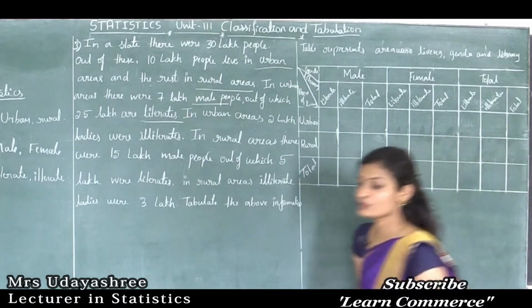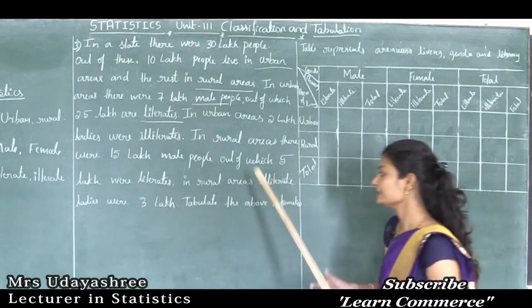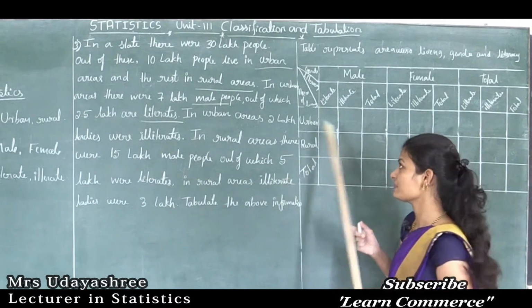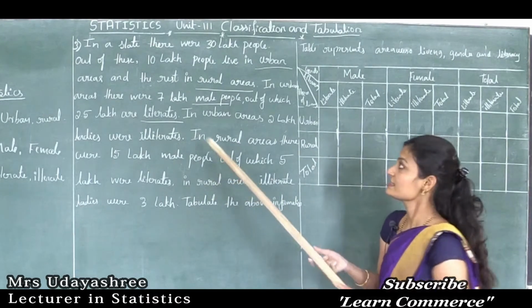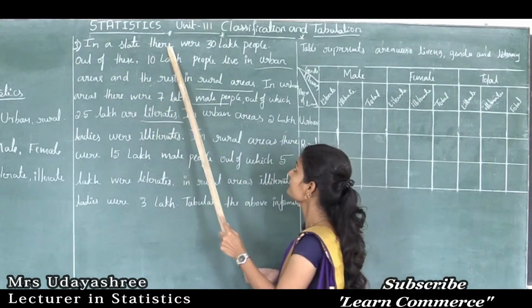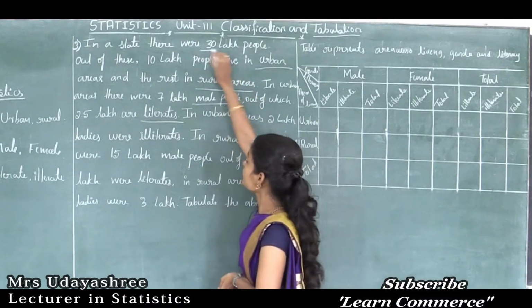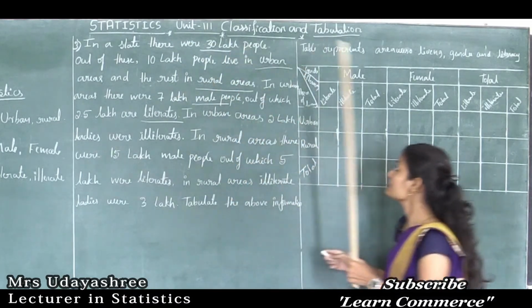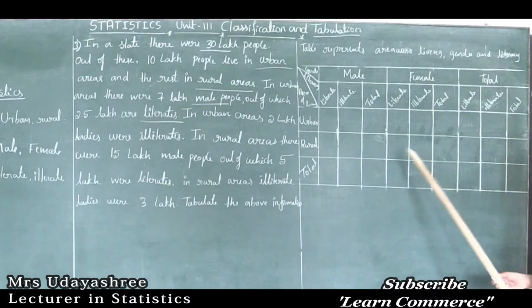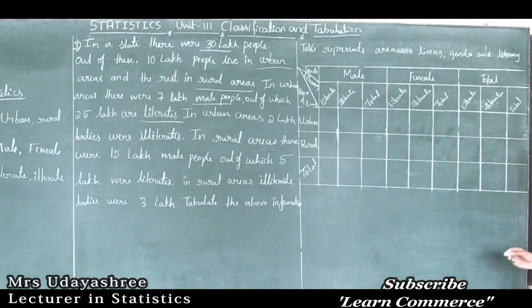Next I will write the given information on this table. See, in a state there were 30 lakh people. So in this area there were 30 lakh people, that is, the total number of people is 30 lakh. So I will write 30.